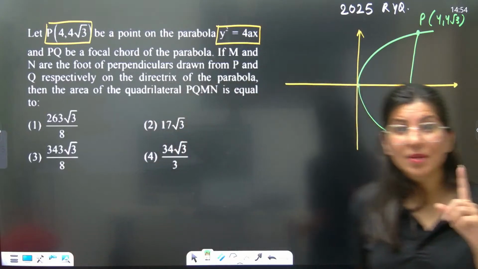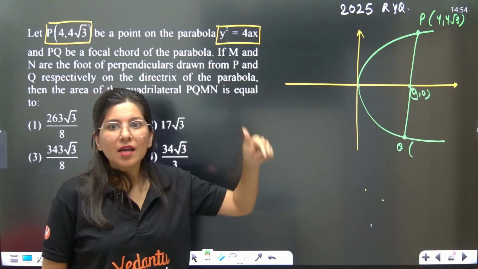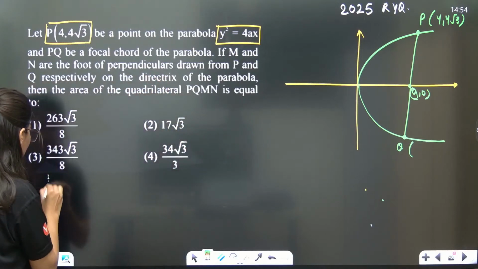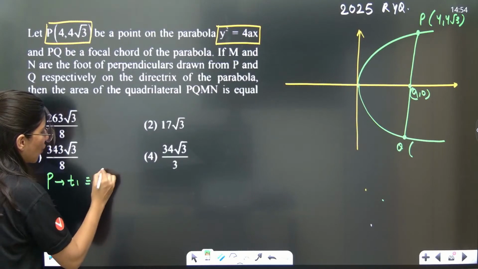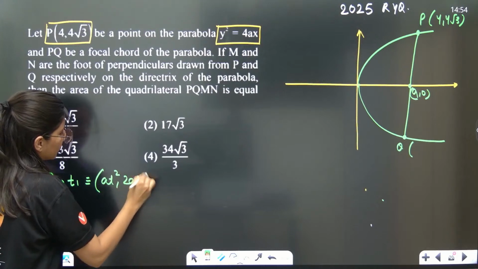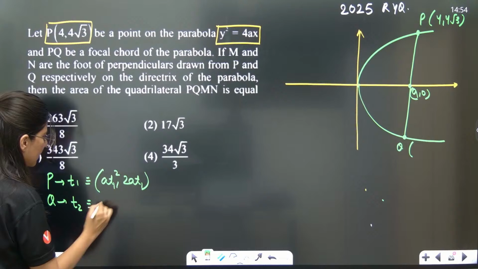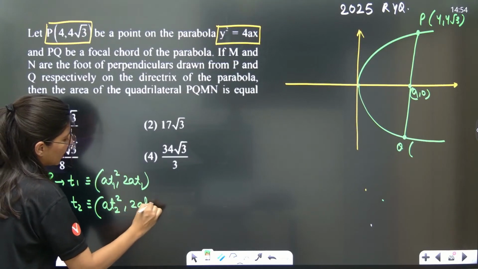How come? Because remember, what is the relation between the parameters of a focal chord? If P has the parameter T1, that means P has coordinates A T1 square, 2A T1. So Q has parameter T2, which is A T2 square, 2A T2, correct?